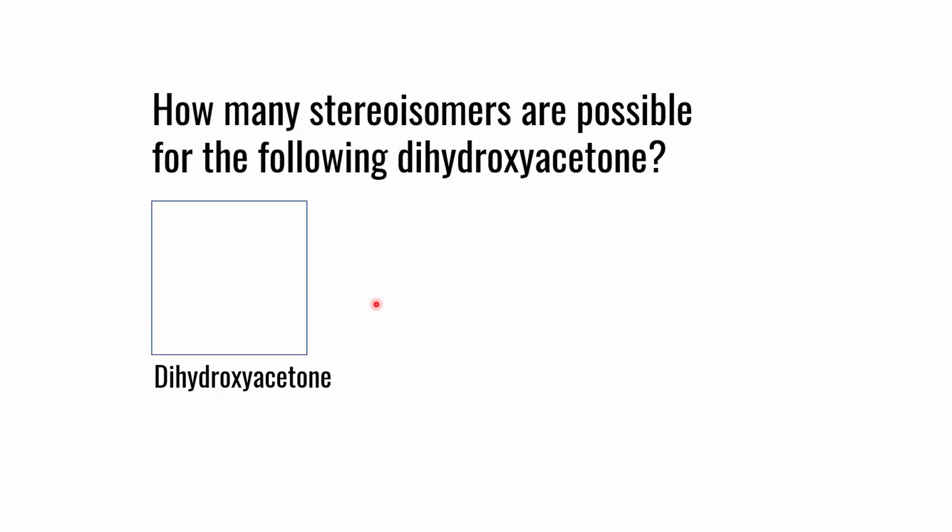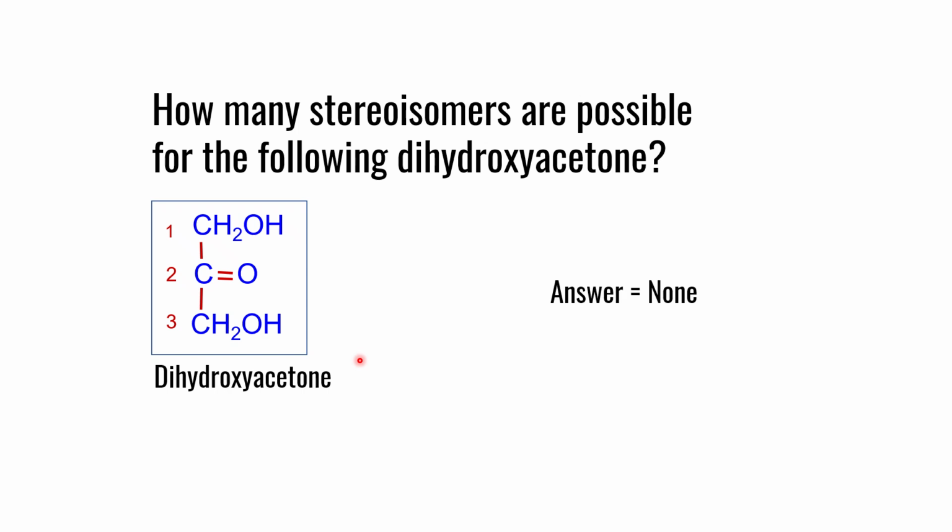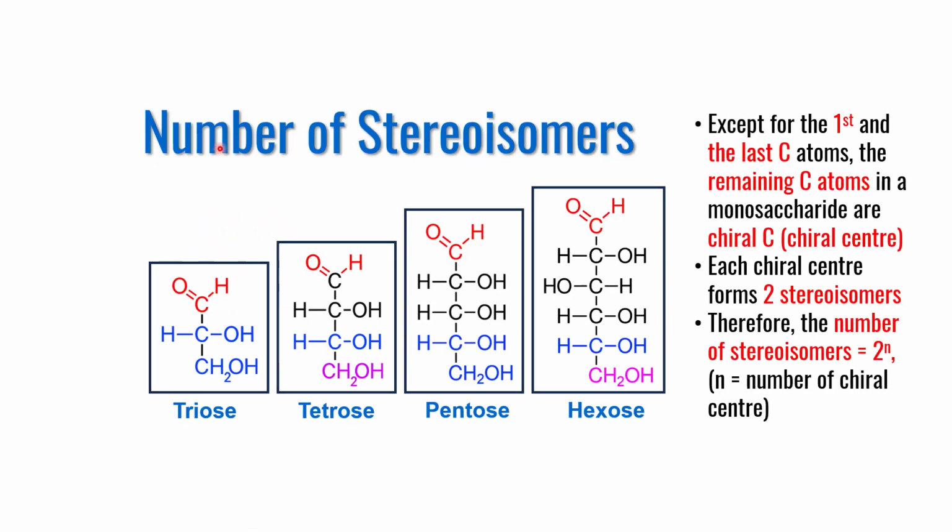To test your knowledge on chirality, there is a query here. Question: how many stereoisomers are possible for the following dihydroxyacetone? You have to identify the chiral center if there is any. The answer is none. Because this is a symmetrical compound, there is no chiral center and therefore there are no stereoisomers.